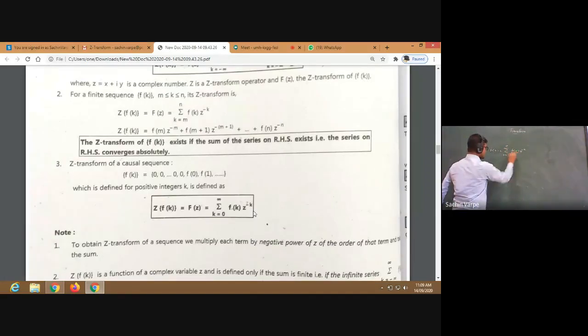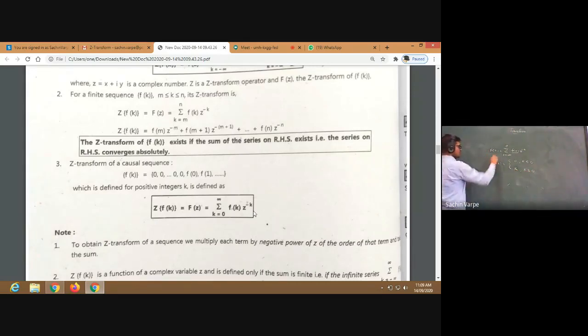So we have given this f of k as a discrete sequence. It is 0 when k is negative, and it is non-zero when k is greater than or equal to 0. So let us take it as f of k equal to k, for k greater than or equal to 0.